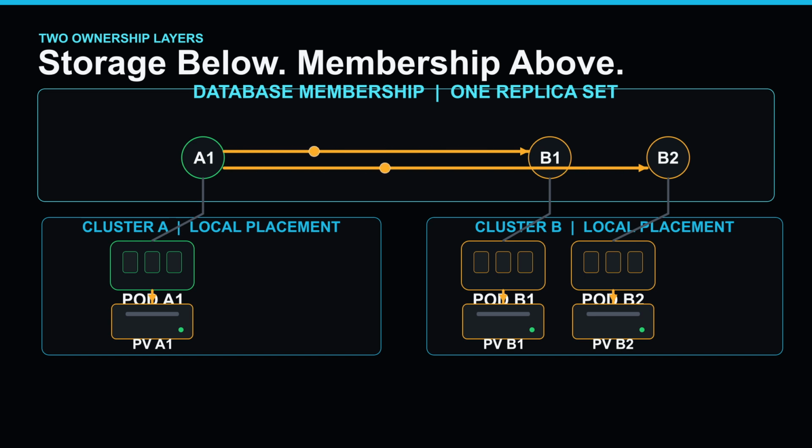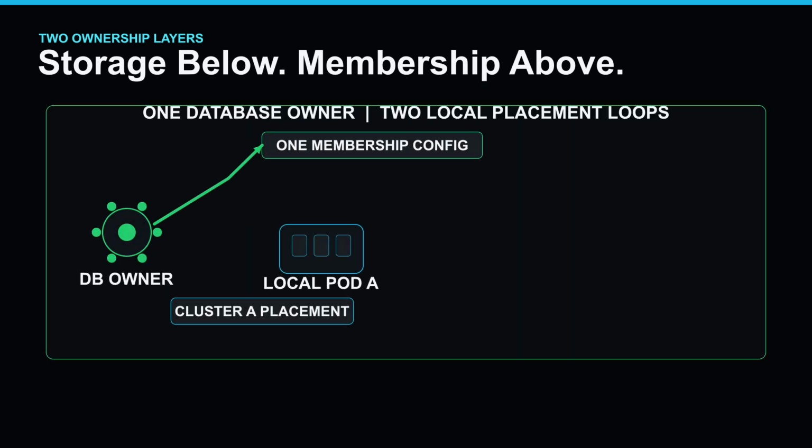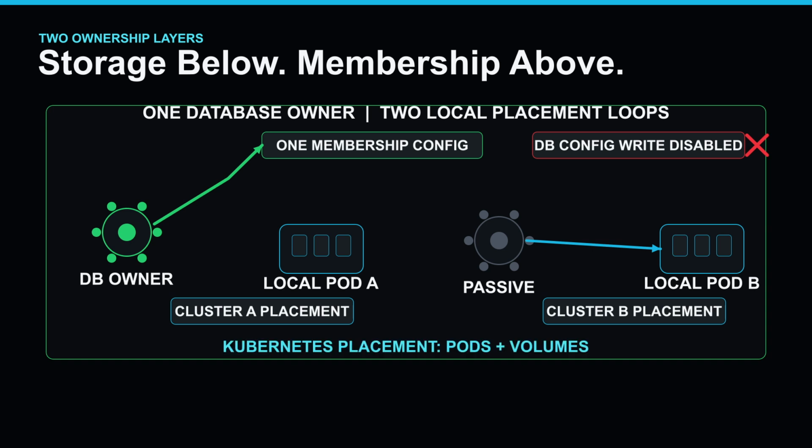The recent CNCF example uses one MongoDB replica set spanning multiple Kubernetes clusters. One site is authoritative and fully managed by its operator. The replica site joins that same replica set, but its operator runs in a passive mode. Why? Because two independent controllers must not both initialize or reconfigure the same logical database. We need one owner for database-level decisions. This gives us our first rule. Separate Kubernetes placement from database membership. Pods and volumes belong to clusters, replication and elections belong to the database.